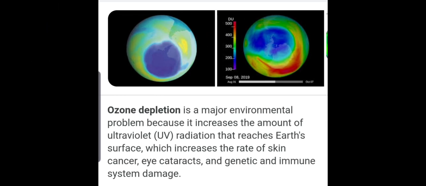And we know that in our environment we are protected by an umbrella, and that umbrella is nothing but the ozone layer. Where is the ozone layer found? It is found in the stratosphere. Now the molecular formula of ozone is O3. It is mainly made up of 3 oxygen atoms, and ozone protects us from UV radiations. Now this ozone layer is getting depleted, and this depletion or thinning of the ozone layer is due to the chemical called CFC.